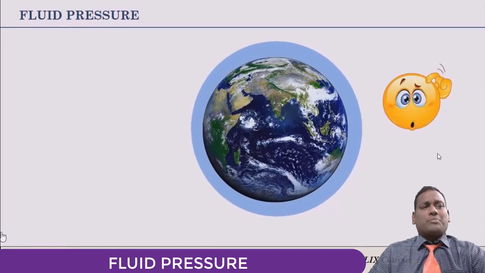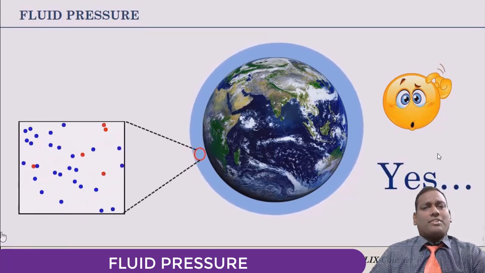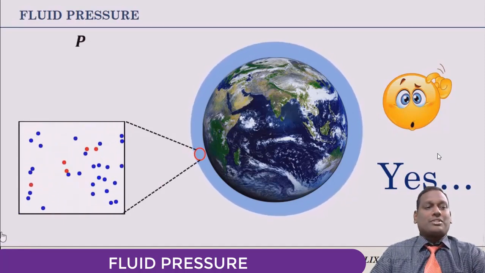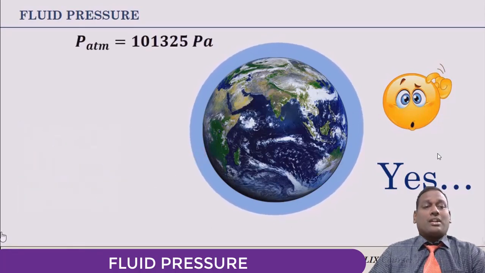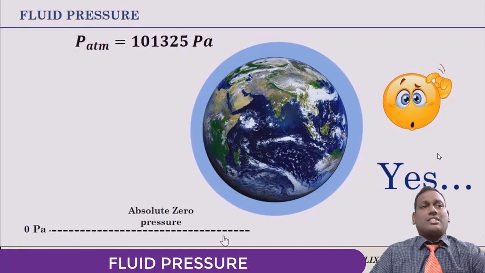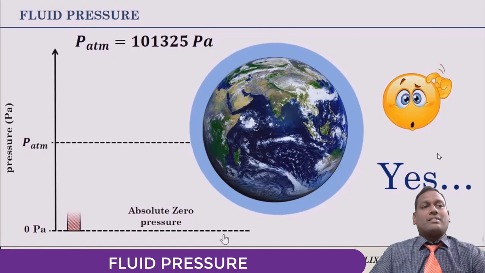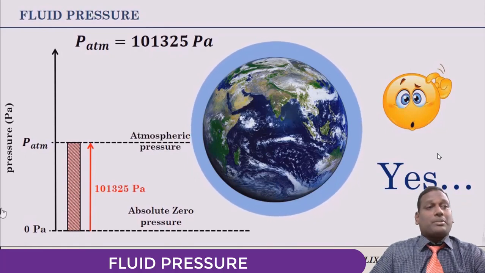So, does our atmosphere have a pressure? The answer is yes. The atmosphere has a mixture of various gases. Those molecules are performing random motions. At sea level, the mean atmospheric pressure is 101,325 pascals. So, for instance, this is the baseline of 0 pascals, that is 0 pressure. From here, let us mark the line of atmospheric pressure. So, this bar represents atmospheric pressure.